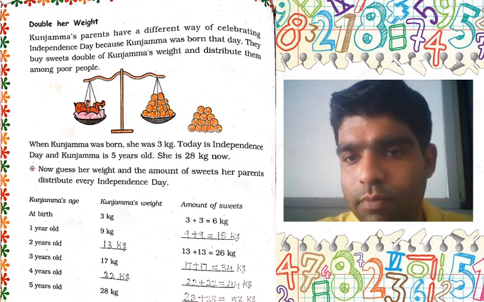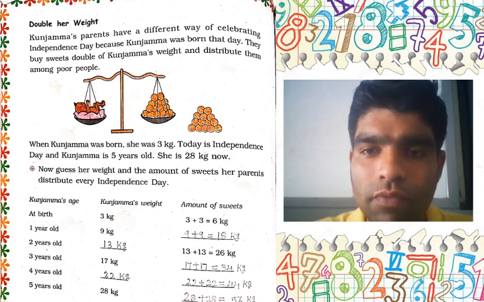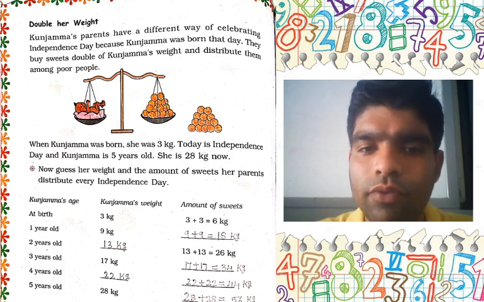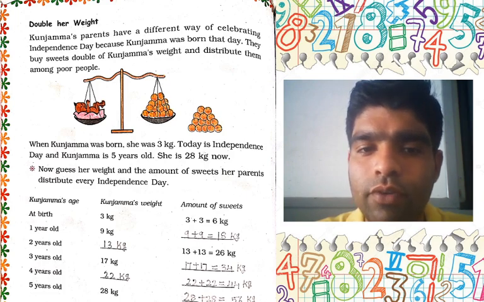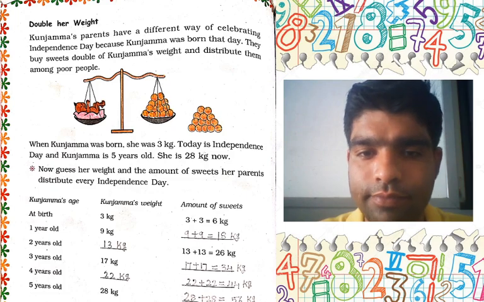Next, 4 years old. At 4 years old, we have to find Kunjamma's weight and the amount of sweets. This is for you. For example, at 4 years old, Kunjamma's weight is 22 kg. Then we have to find out the amount of sweets distributed. Definitely your answer is 44. Why 44? Because 22 added with 22 gives 44. This is the correct answer.